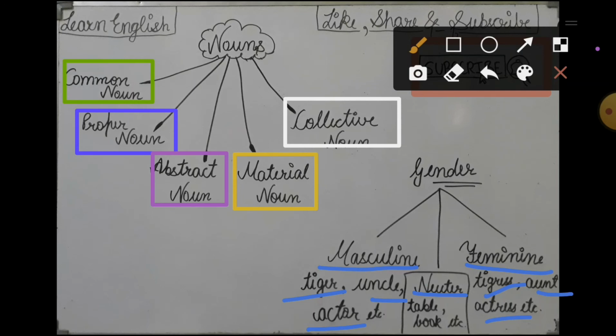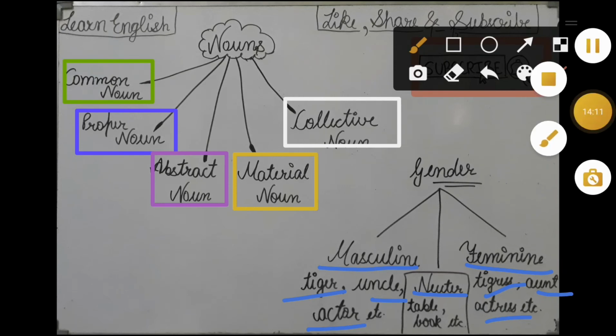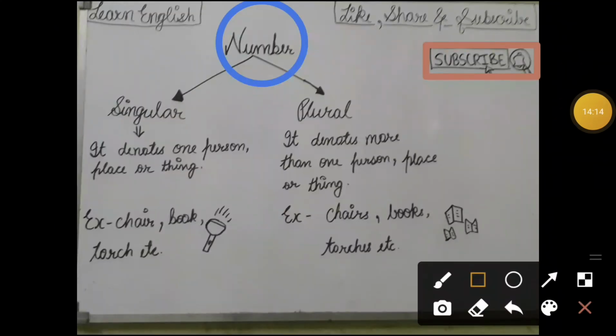Now one most important thing is left that I am going to teach you now. So next is, okay friends, so now next is number. Number, you all know the number, it is used in nouns.